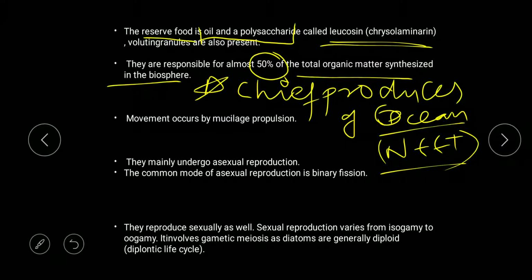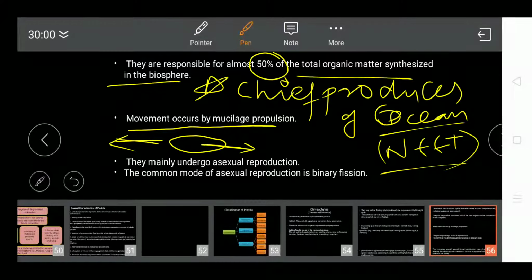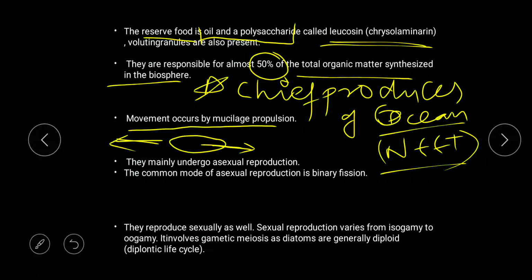Now, next, movement occurs by mucilage propulsion. In mucilage propulsion, what happens? Suppose this is a diatom. The diatom forcefully releases mucilage on the back side. At that time, this diatom will be pushed forward due to Newton's third law of motion, that every action has an equal and opposite reaction. So the mucilage released forcefully in this direction makes the diatom move in the opposite direction. That is known as mucilage propulsion, or mucilage movement.